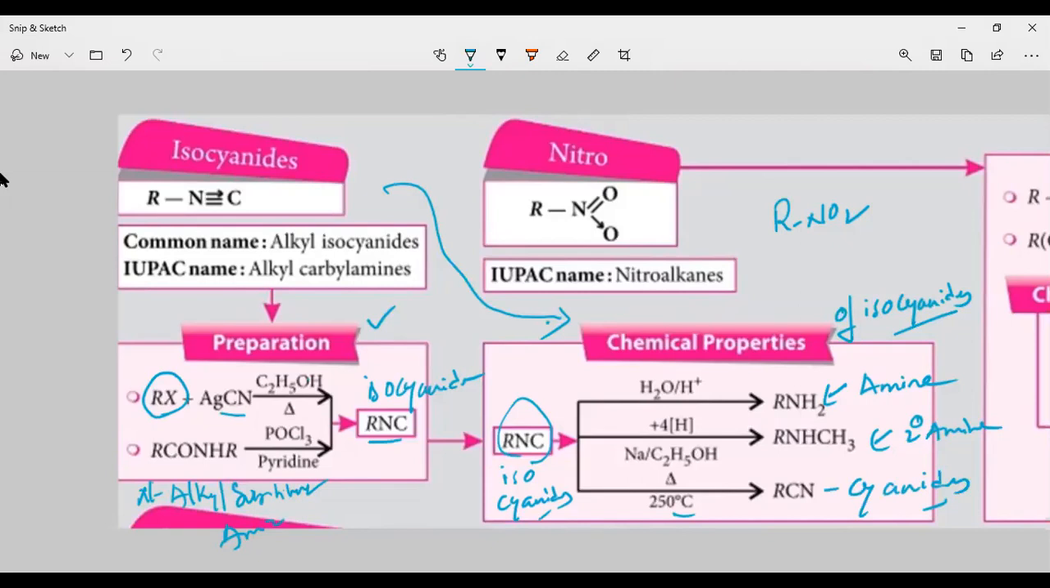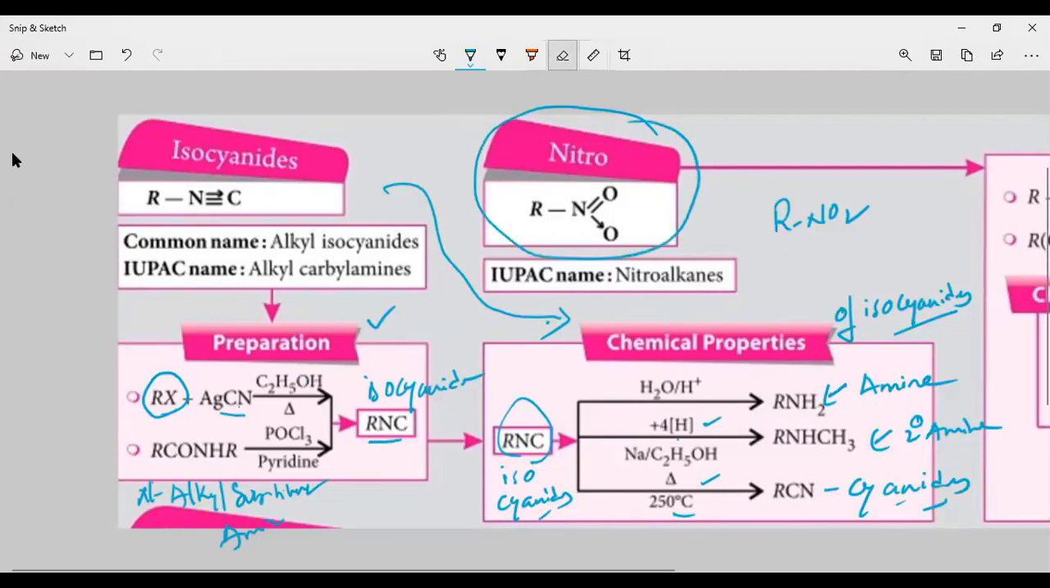Isocyanates are prepared by treating alkyl halide with silver cyanide, and you are going to get isocyanate. It is also prepared from unsubstituted amide with POCl3, you are going to get isocyanate. Chemical properties of isocyanate: on hydrolysis, you are going to get amine. Upon reduction, you are going to get the secondary amine. Upon heating, you are going to get the cyanates. Okay. Next, let us go further. That is the next type of organic compound, that is nitro.